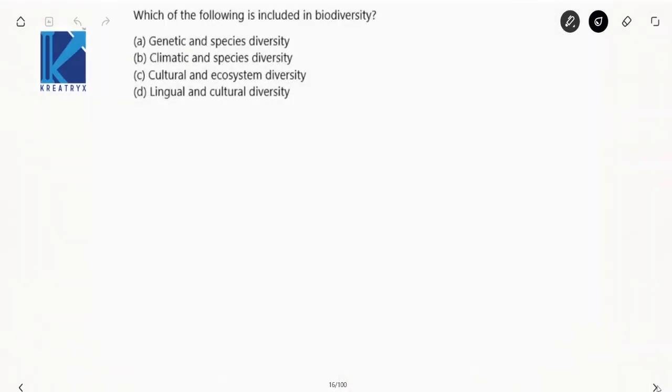Which of the following is included in biodiversity? Now, genetic and species diversity are included. Yes, perfectly correct. Now, see here. The classification of biodiversity is species diversity, genetic diversity, and the next one is ecosystem diversity.